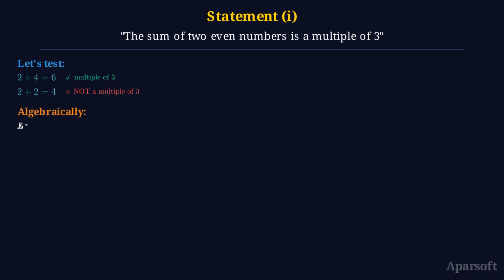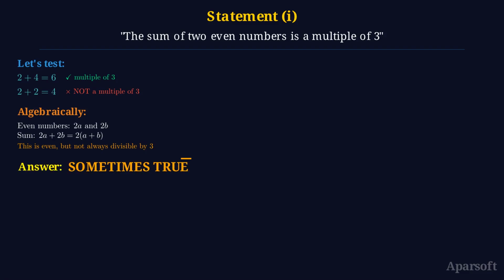Algebraically, let two even numbers be 2a and 2b. Their sum is 2a plus 2b, which equals 2 times (a plus b). This is always even, but not always divisible by 3. Therefore, this statement is sometimes true. It depends on which even numbers we choose.